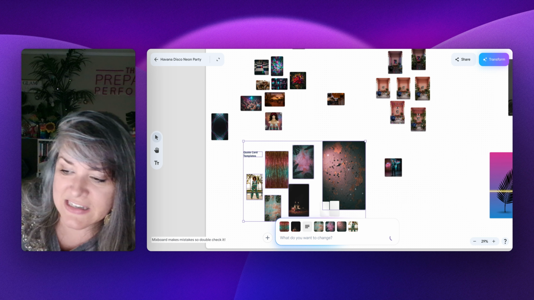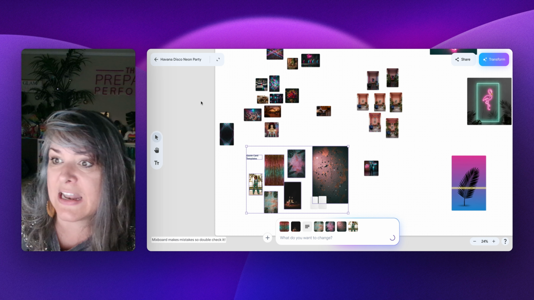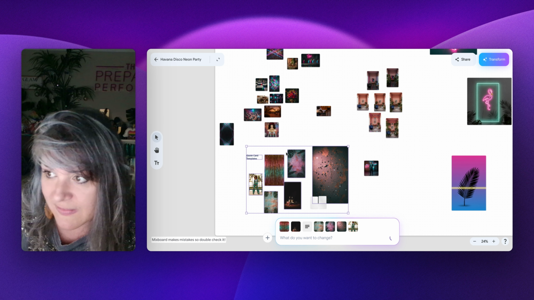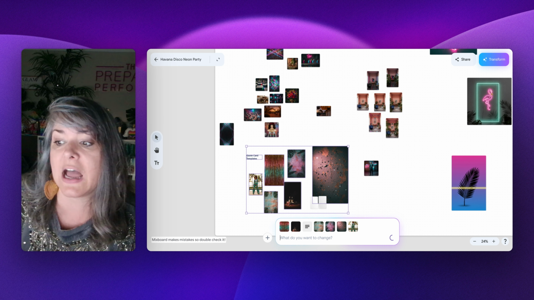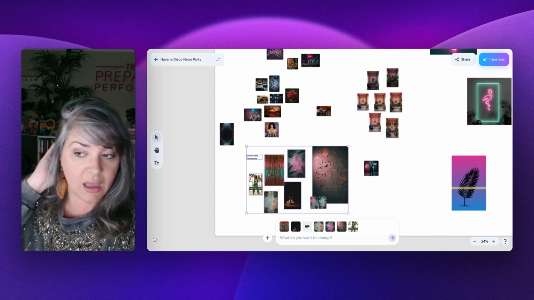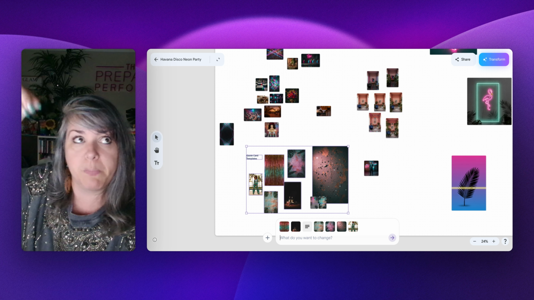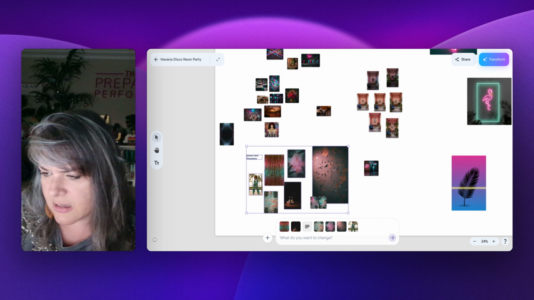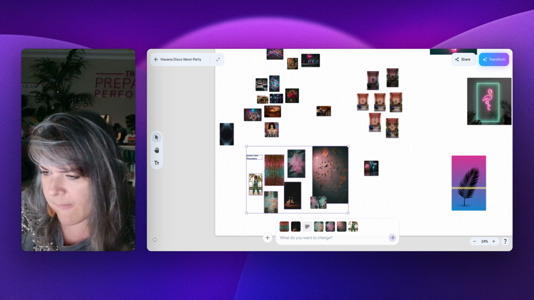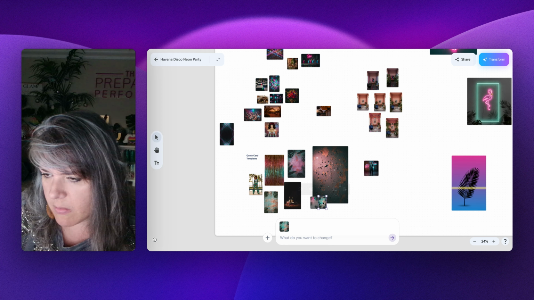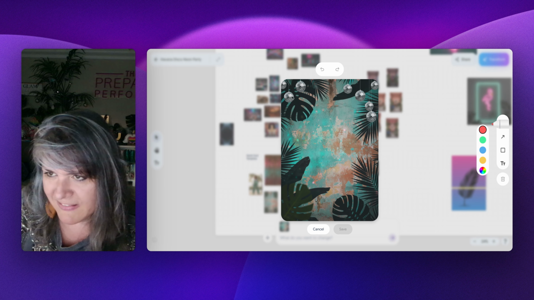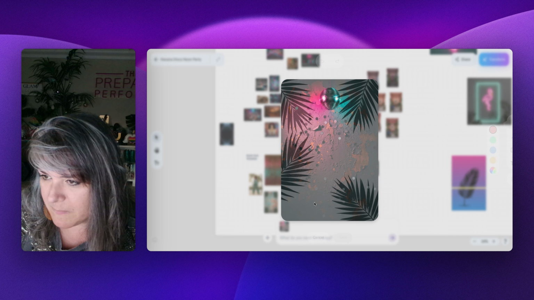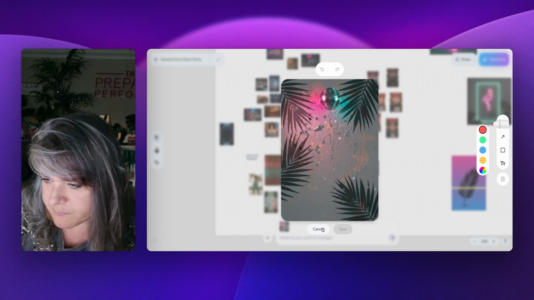Well, for one of our clients, I took it even further, and then I did a big screenshot of the whole thing. I had it explain to me what the image looked like, and then I built their entire written mood board, like written branding document, based off of what I created with this mood board. Let's look at these that it just made for me. It was making more than this before. Let's see. Look at the disco balls. I don't know about that, but it's okay. All right, I can keep playing.